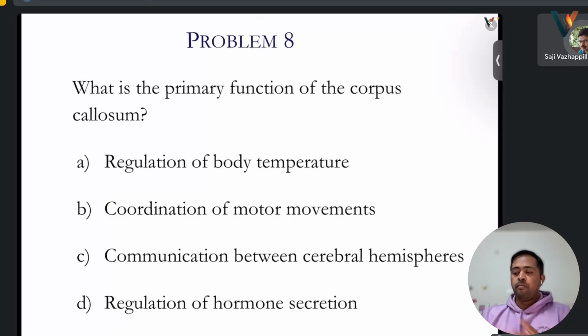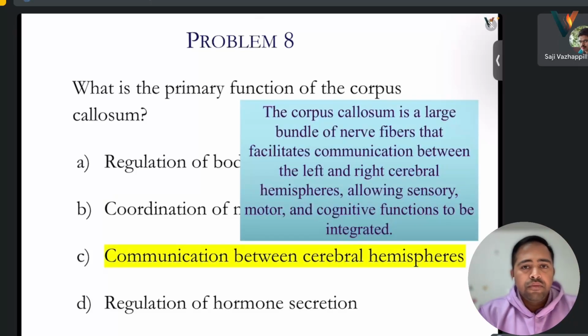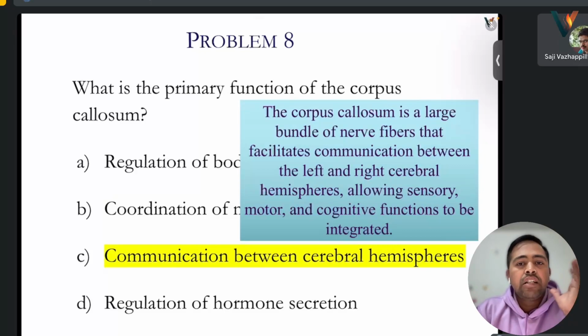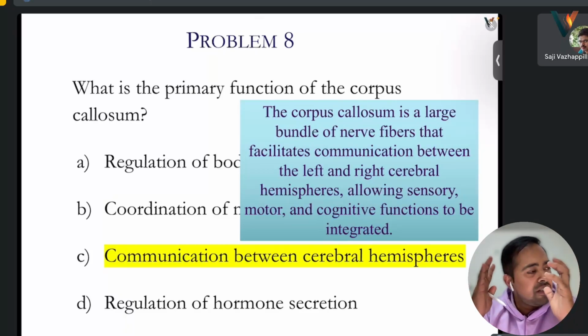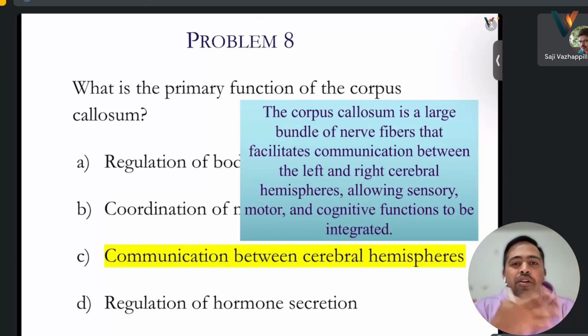That is C, sir. Communication between cerebral hemispheres. It's a large bundle of nerve fibers that facilitates the communication between the right and left cerebral hemispheres, allowing sensory, motor, and cognitive function to be integrated. It's not that the right-hand side of the brain works differently and the left differently. It's something like integration of all the functions.